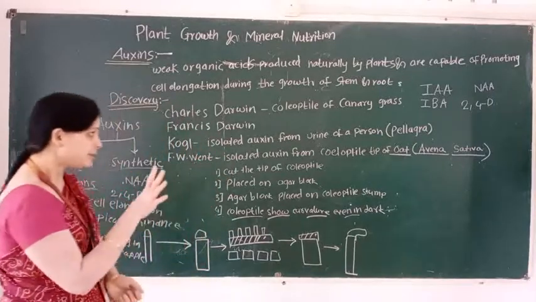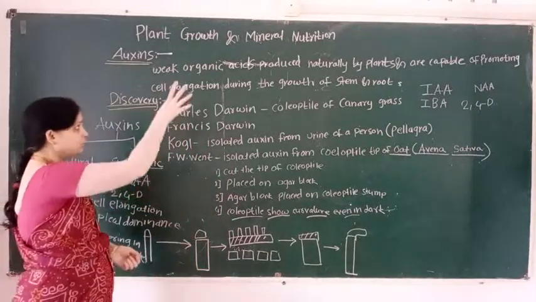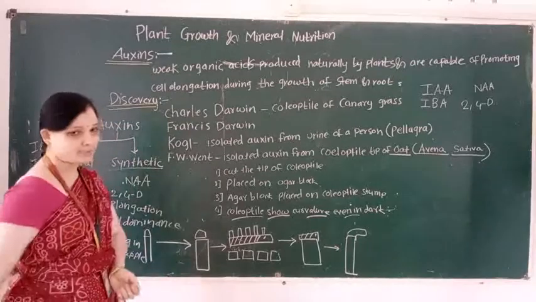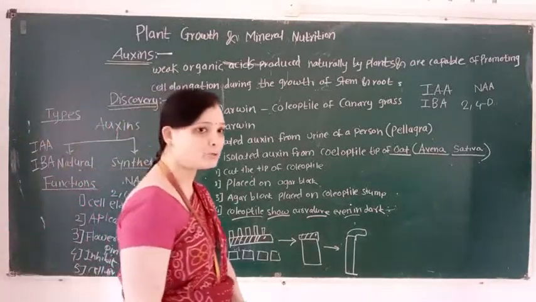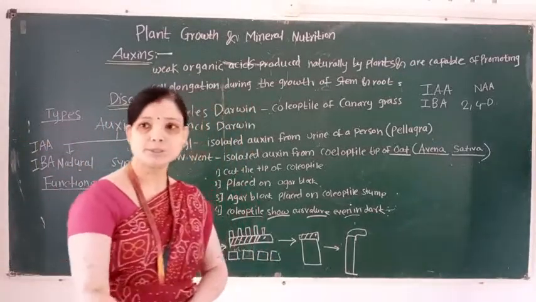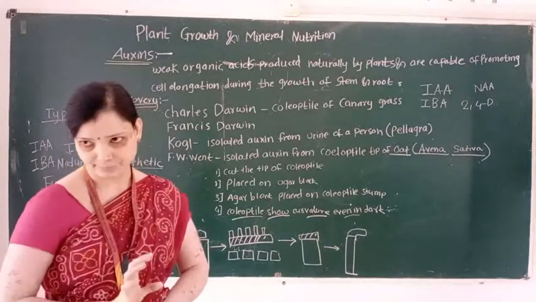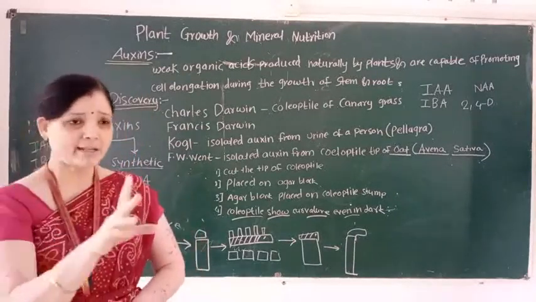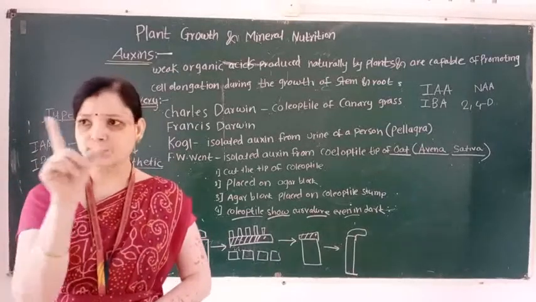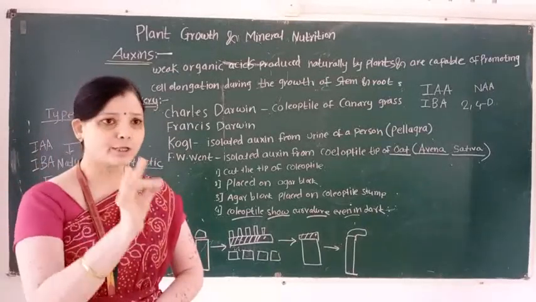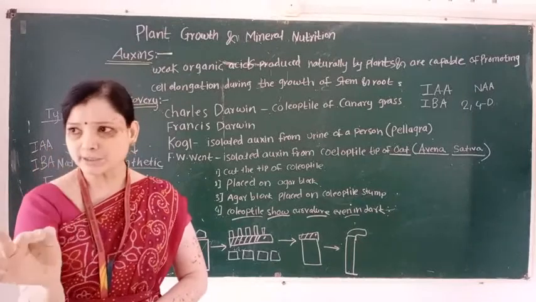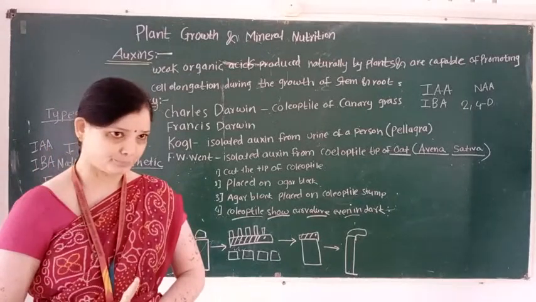So in this lecture we understand the first phytohormone. The first phytohormone is called auxin. Characteristics of auxin. First characteristic, auxin means to grow.